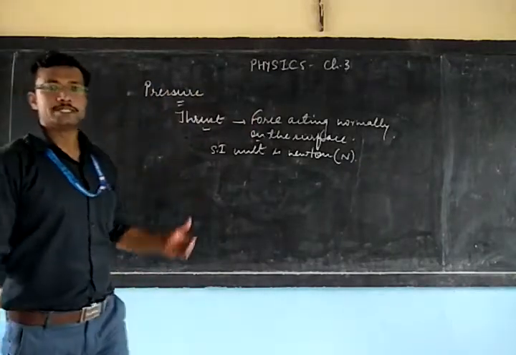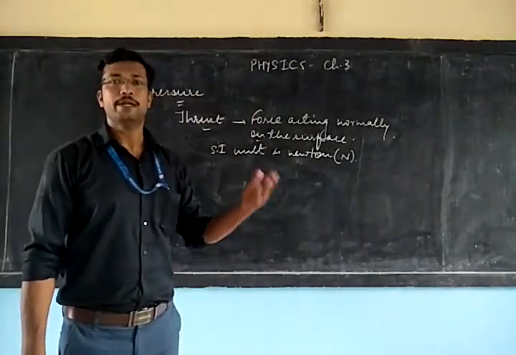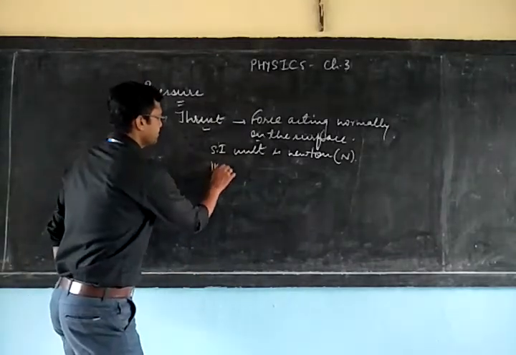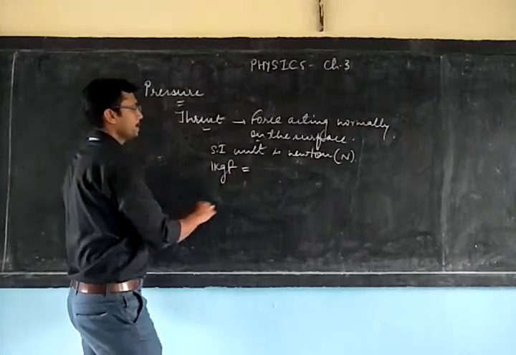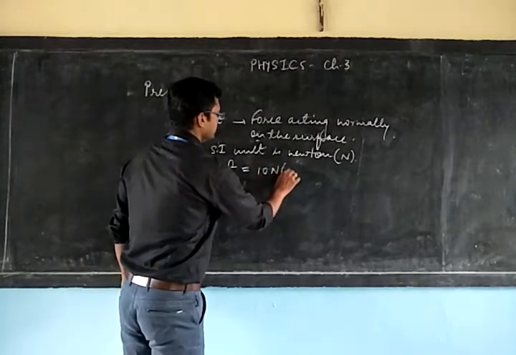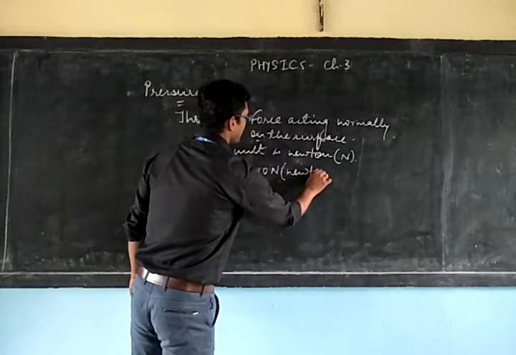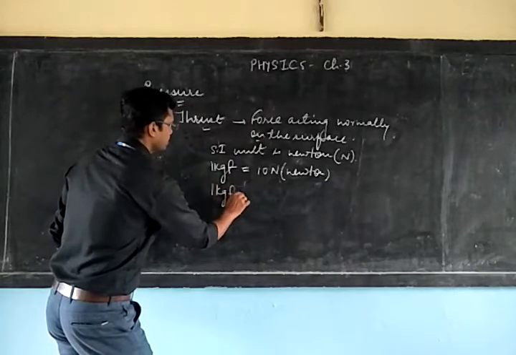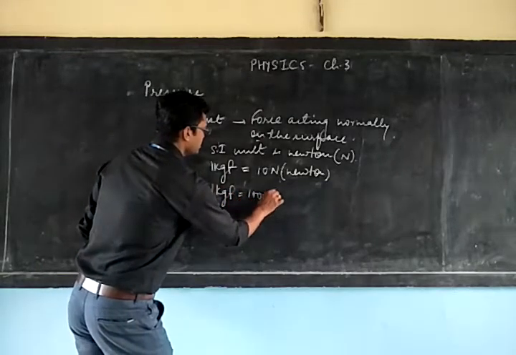And we have some more relations between different units of thrust, that is 1 kgf is nearly equal to 10 Newton. We can also write 1 kgf is equal to 1000 gf.